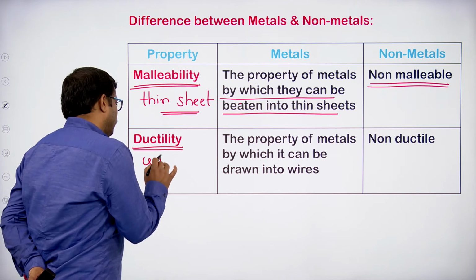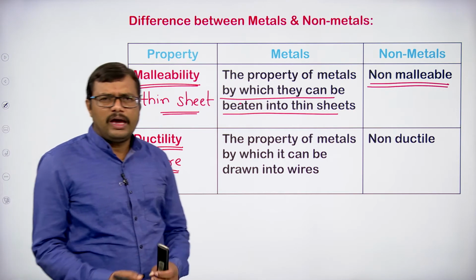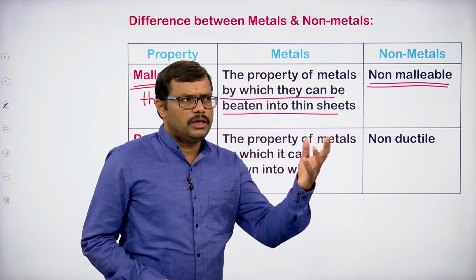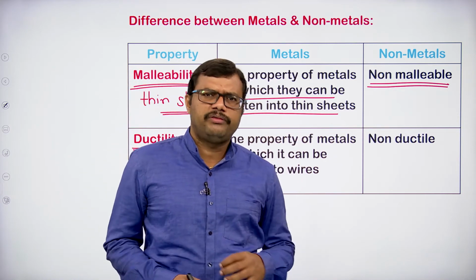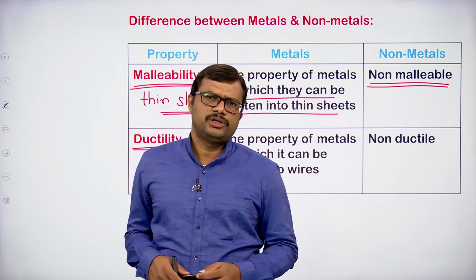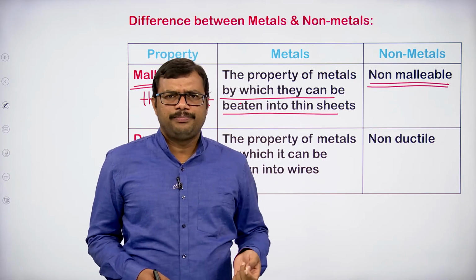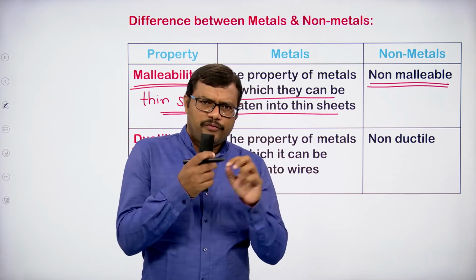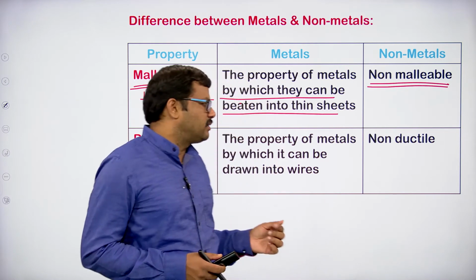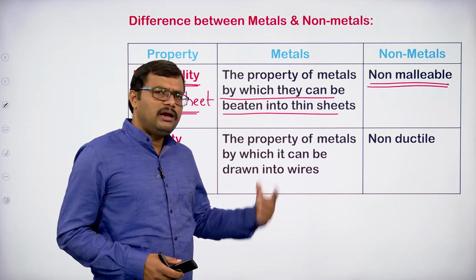Ductility means wire formation. So we can make a wire out of a metal. I think you have seen at your homes how the bulb glows, or how the TV, the fridge, the grinder is working. Have you ever observed? We have a connection through a wire. Have you observed anything inside the wire? Inside the wire, you can clearly see very thin wires. The thin wires are metal wires only. So they are all metals.